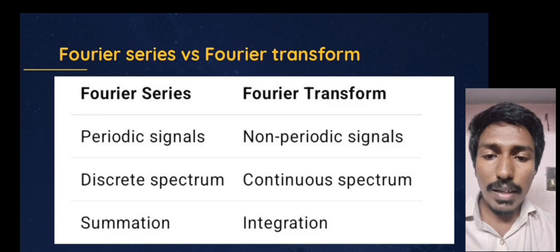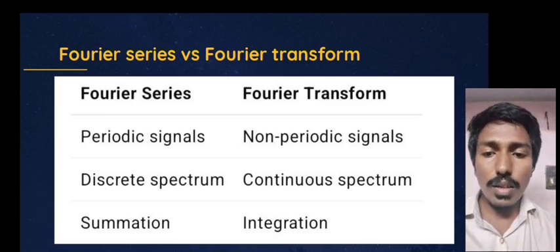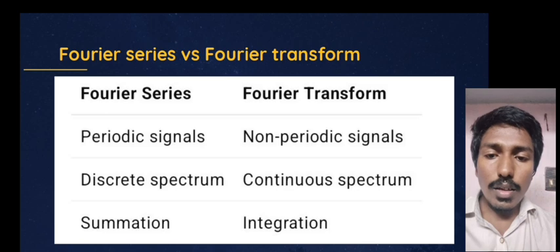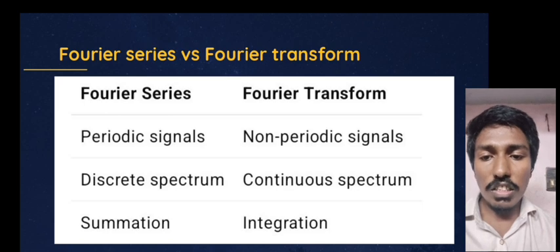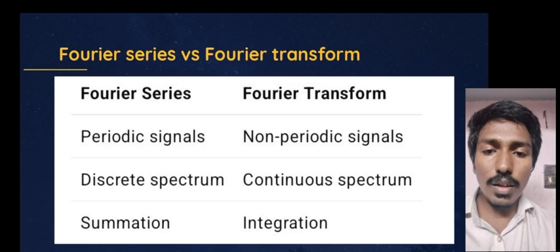Fourier series is for periodic signals, while Fourier transform is for non-periodic signals. The Fourier series has a discrete spectrum, while the Fourier transform has a continuous spectrum. In the Fourier series we use summation, while in the Fourier transform we use integration. You can see that in the image.